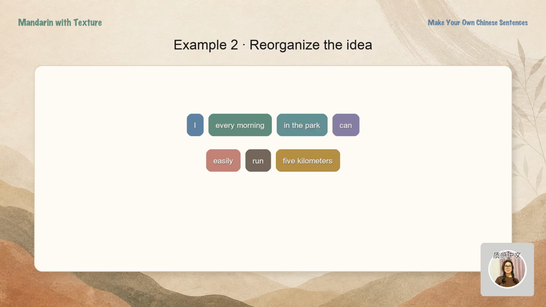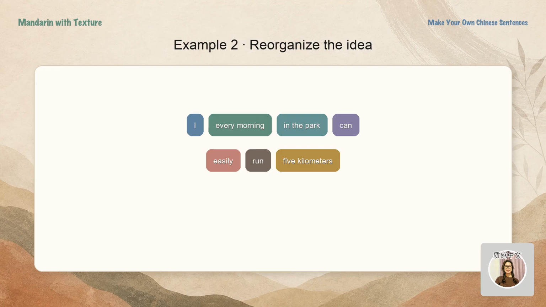Try one more. Do not worry about 1 or 2 new words, especially common nouns. A dictionary can supply the missing word. Your brain job is to put each piece in the right place. I can easily run 5 kilometers in the park every morning. Reorganize in English.